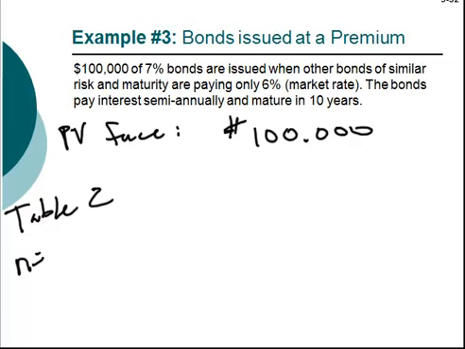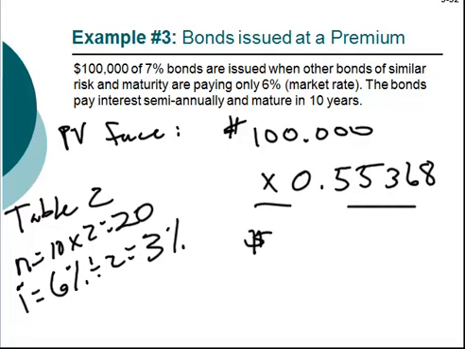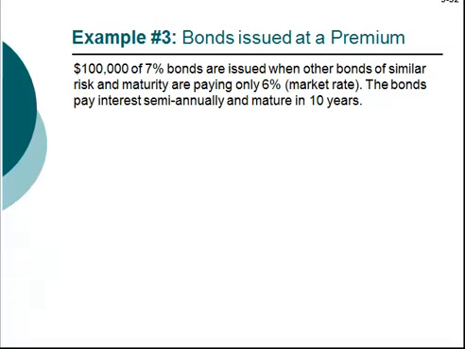Our N is the 10 years times 2 per year. Our N is still 20. Market interest rate, however, is 6%. We need to divide that by 2. We want to go find I equals 3 in the table. The present value is $55,368. Step 2 will calculate the present value of the interest payments.